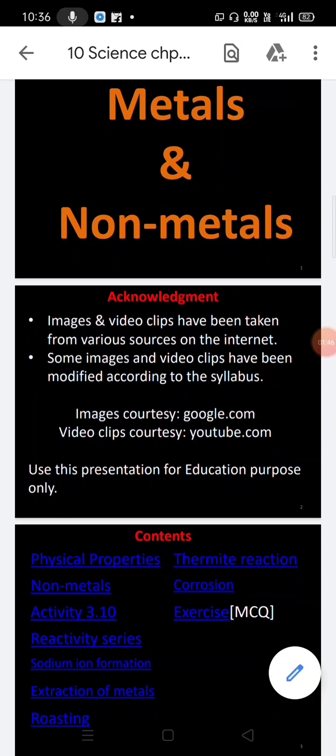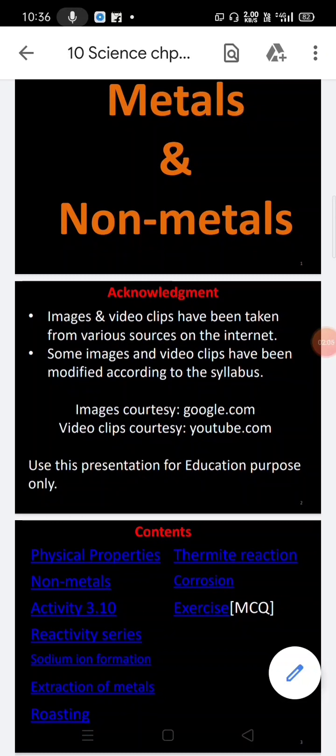Compounds consist of two or more elements which combine together in a definite proportion, meaning they are chemically combined. For example, water is a combination of hydrogen and oxygen in the ratio of 2:1. So why am I discussing these things about elements and compounds? Elements are further classified into metals, non-metals and metalloids. In this class we are discussing metals and non-metals.